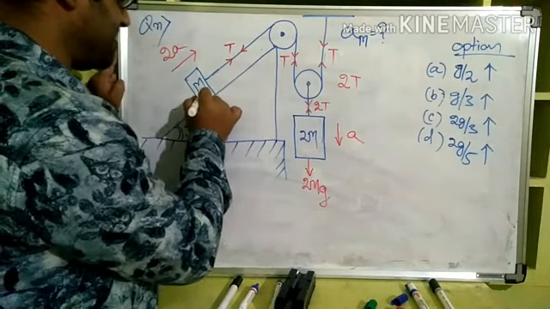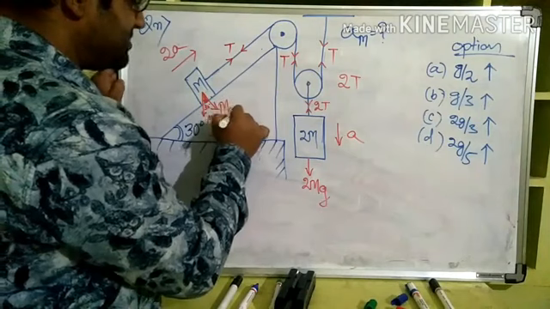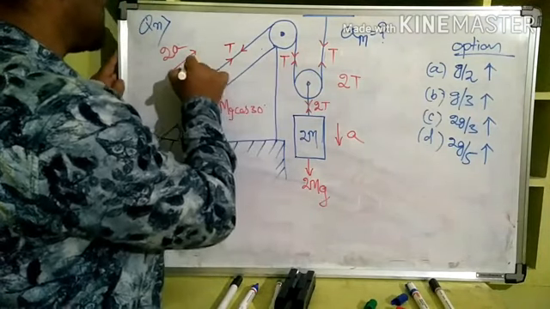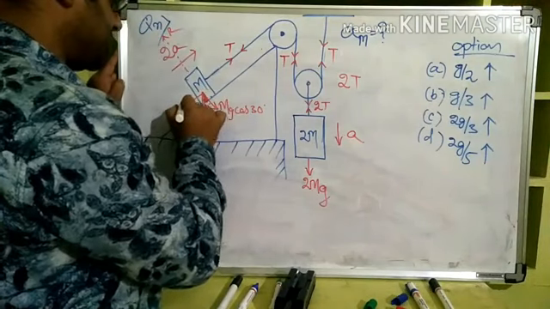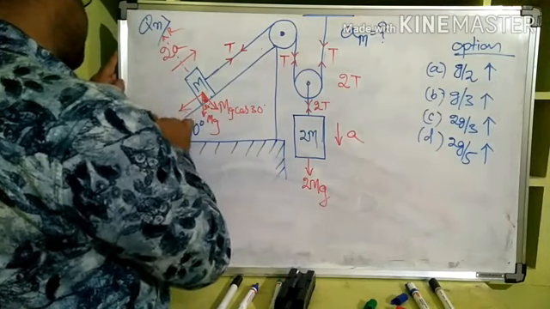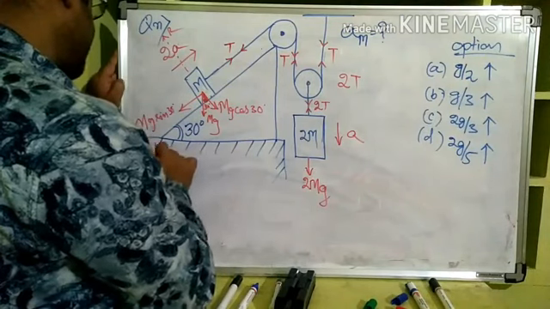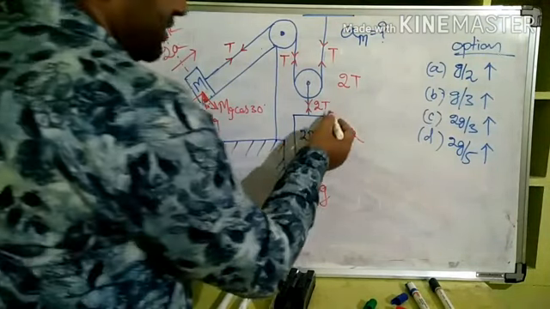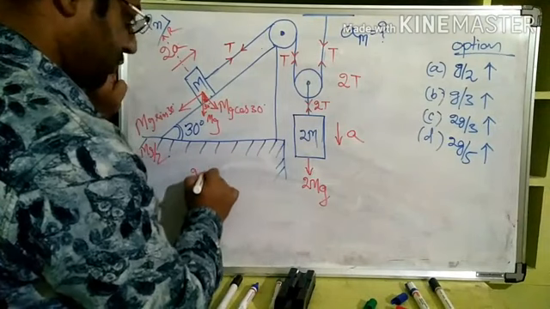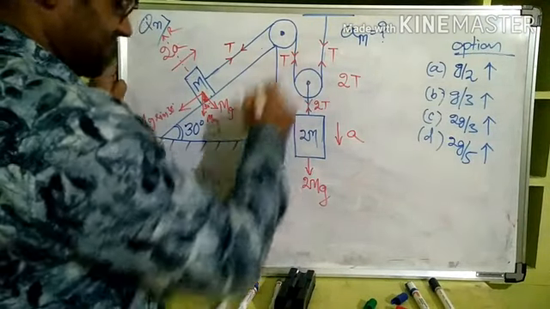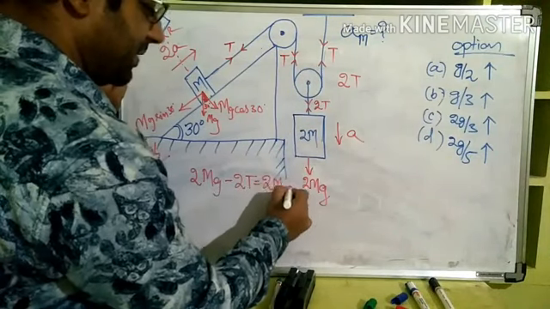If this angle is 30 degrees, right? This mg cos 30 degrees will be balanced by the normal reaction, which is of no concern over here. And the other component will be mg sin 30 degrees. Sin 30 degrees is half, so this is equal to mg by 2, right? Now put the equation for this mass: 2mg minus the tension 2T is equal to 2m multiplied by its acceleration.